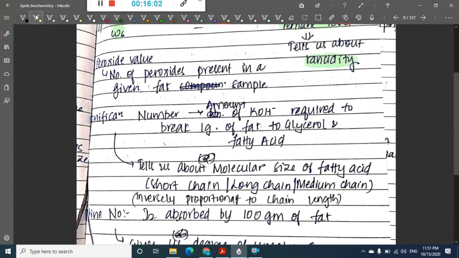Then an important thing is the peroxide value. What does peroxide value tell us? Peroxide value is the number of peroxides present in a given fat sample.